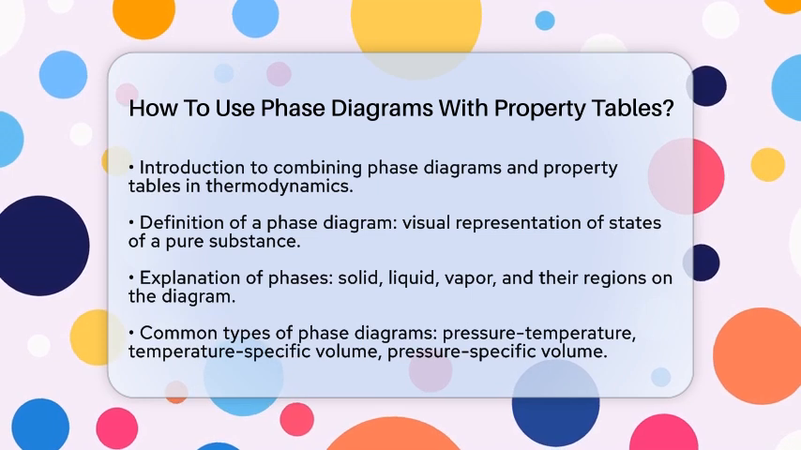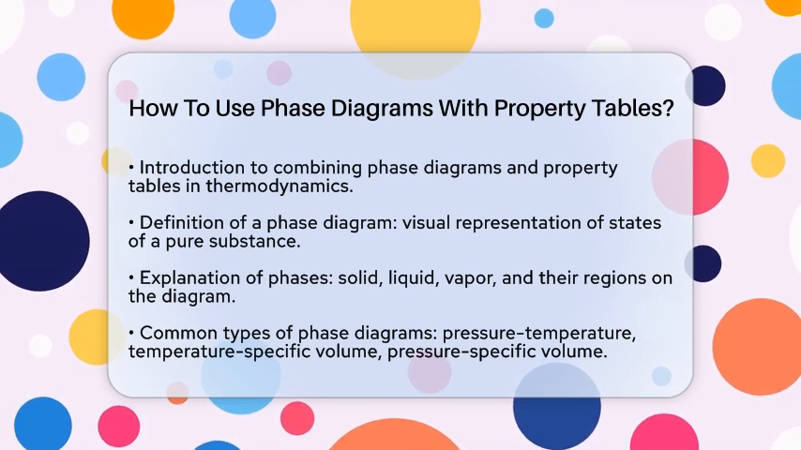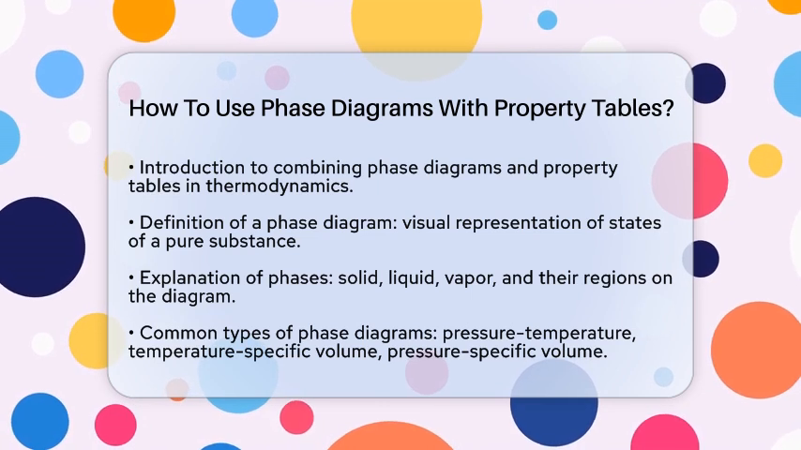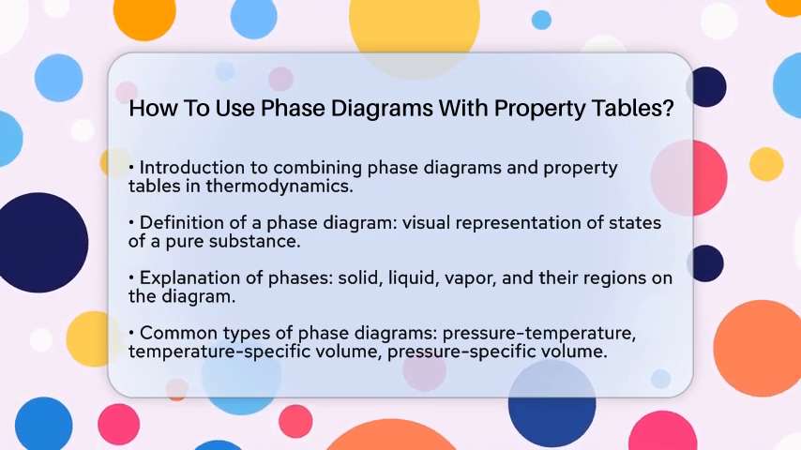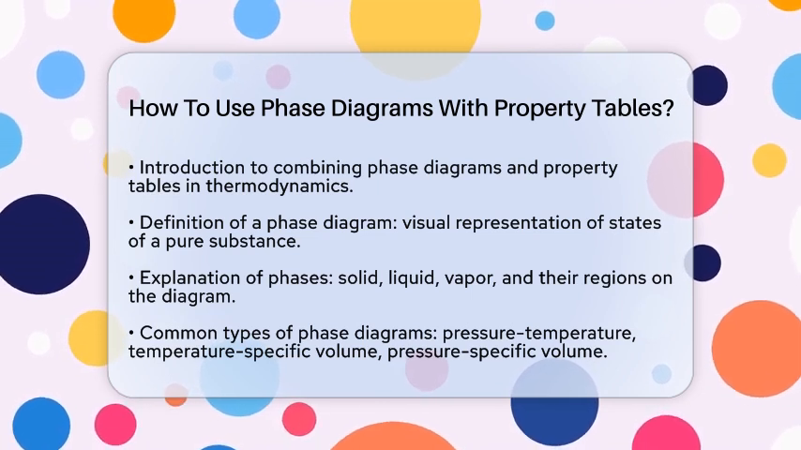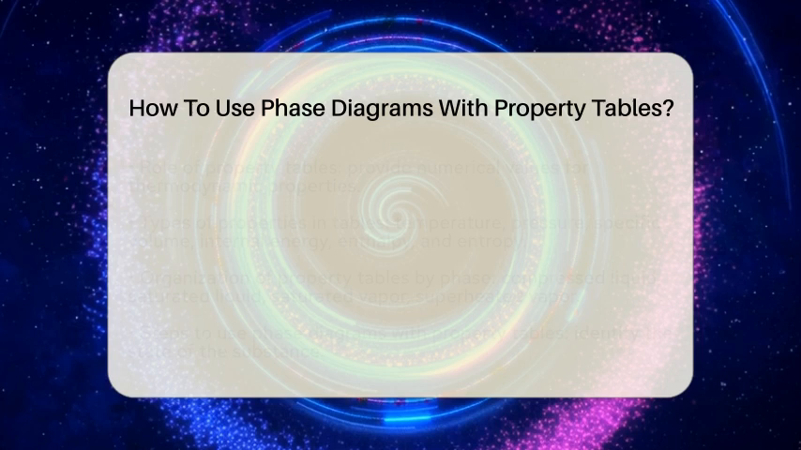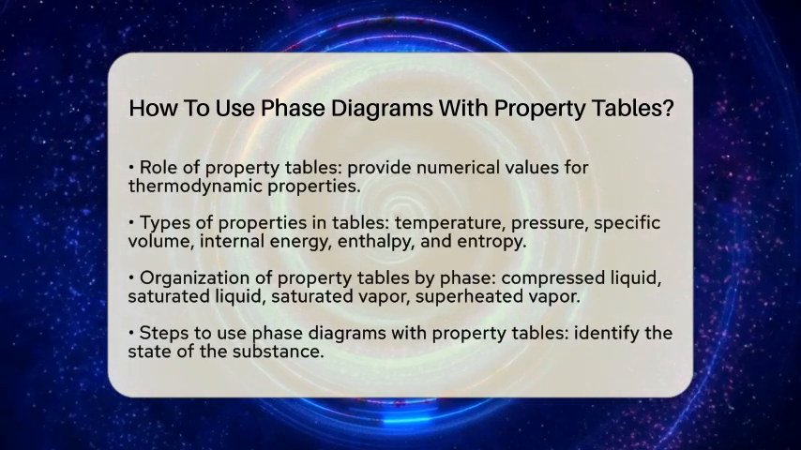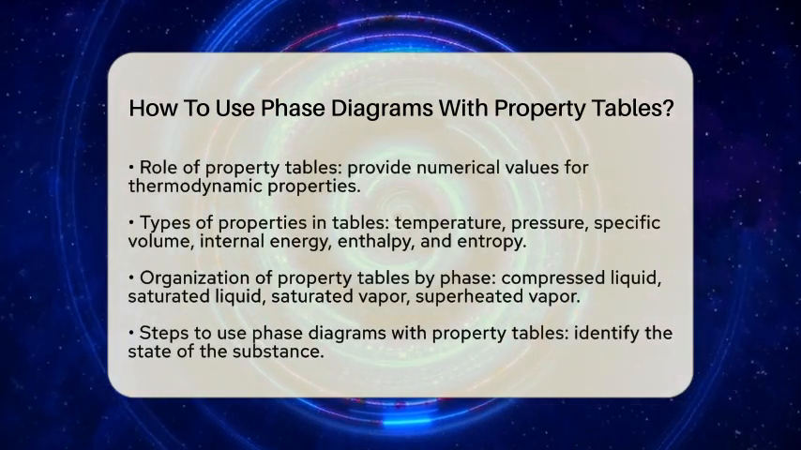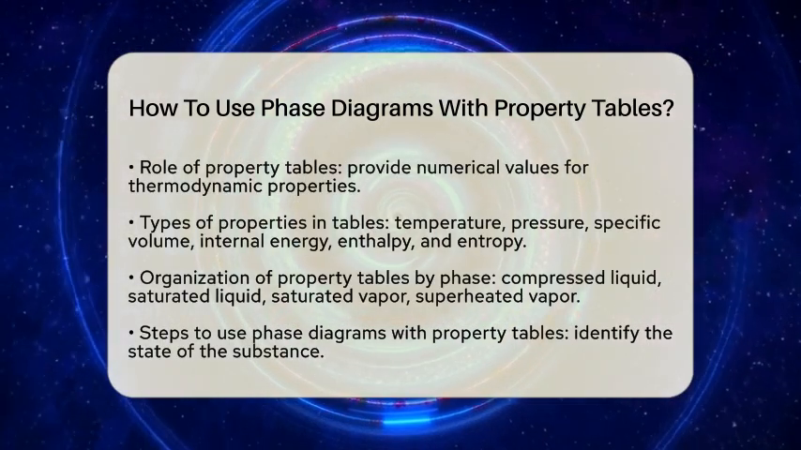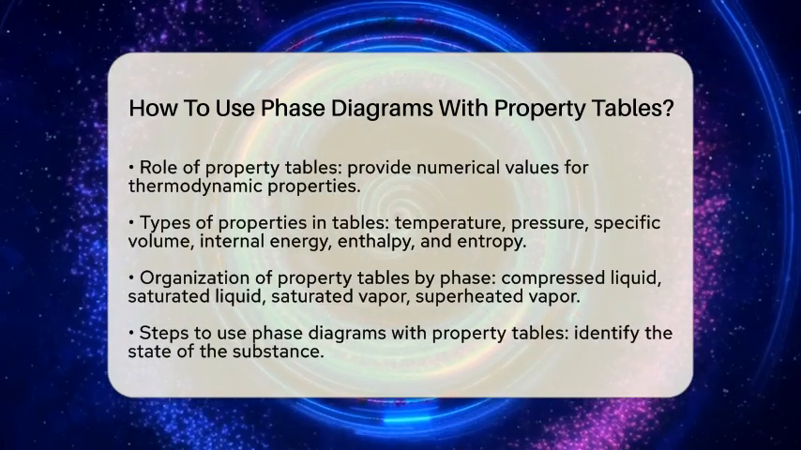Now, property tables come into play. These tables provide numerical values for thermodynamic properties such as temperature, pressure, specific volume, internal energy, enthalpy, and entropy. They are organized by phase, including compressed liquid, saturated vapor, and superheated vapor. When you know the phase and state of a substance, property tables give you the exact values needed for calculations.